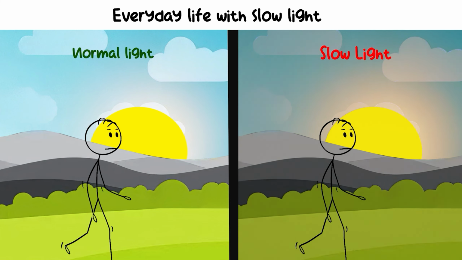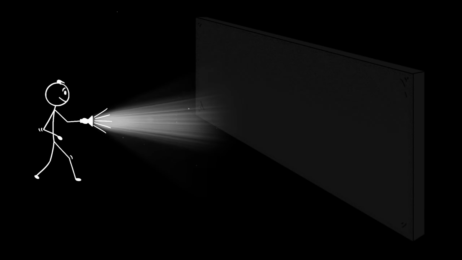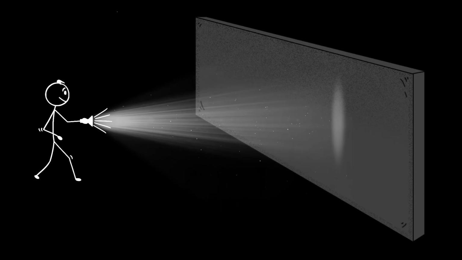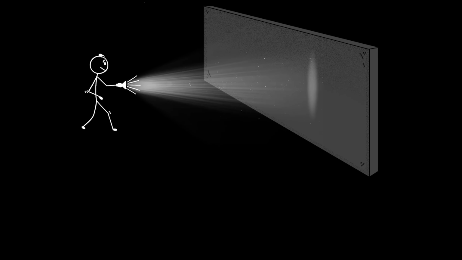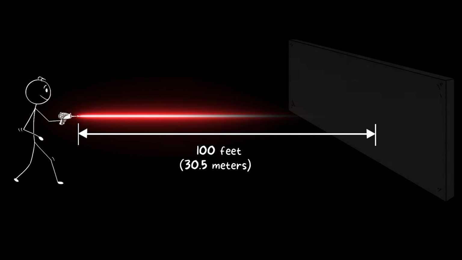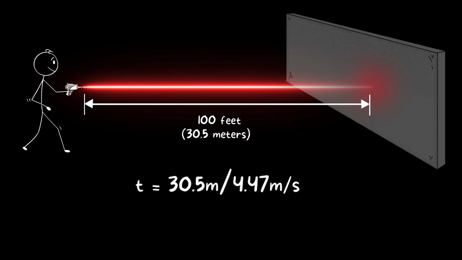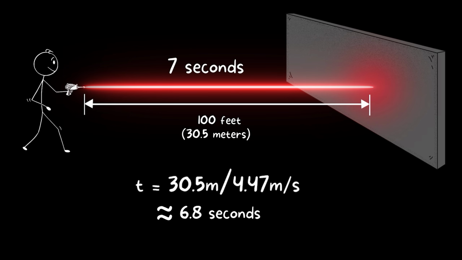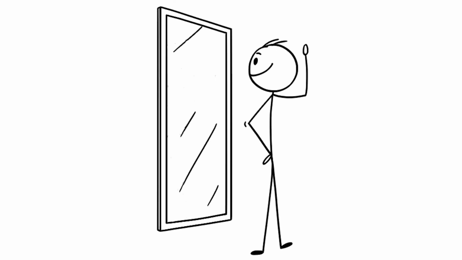Let's shrink this cosmic catastrophe into your daily life. If you turned on a flashlight, it would take seconds for the beam to reach a wall just a few meters away. Here's a basic equation for time delay: T equals d divided by v, where d equals distance and v equals velocity. Say you shine a laser at a wall 100 feet away, about 30.5 meters. T equals 30.5 meters divided by 4.47 meters per second, approximately 6.8 seconds. That's nearly 7 seconds of darkness before you see the spot appear, and your reflection in a mirror, delayed and ghost-like.